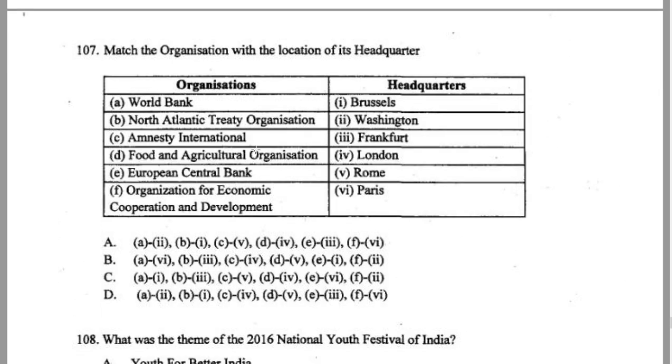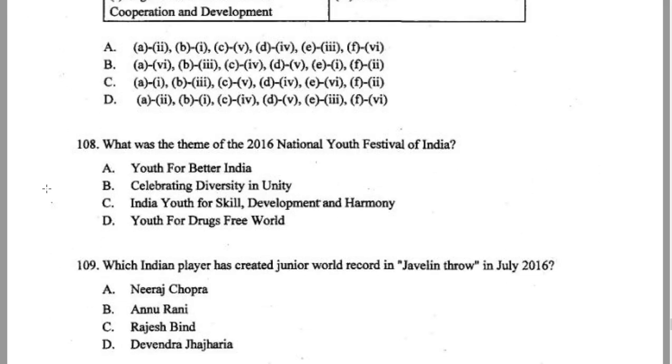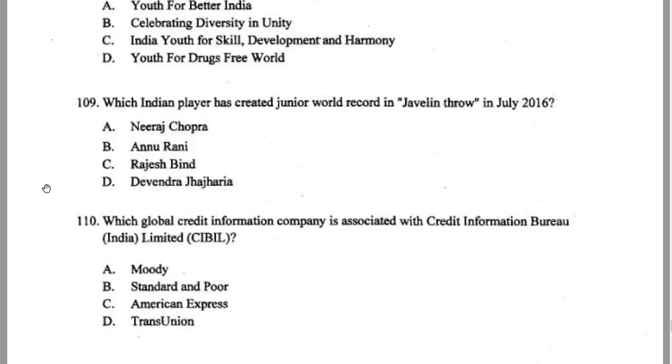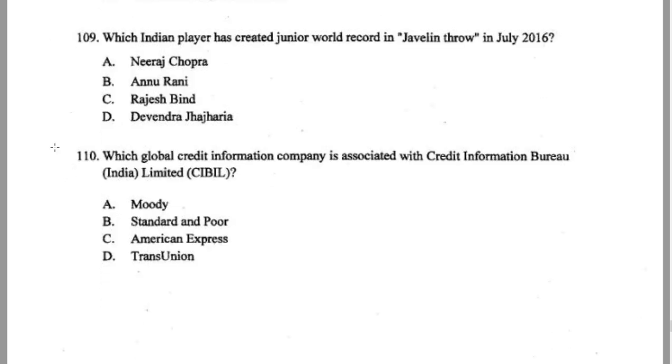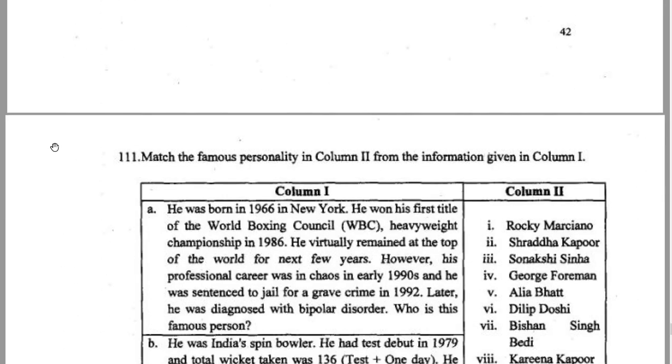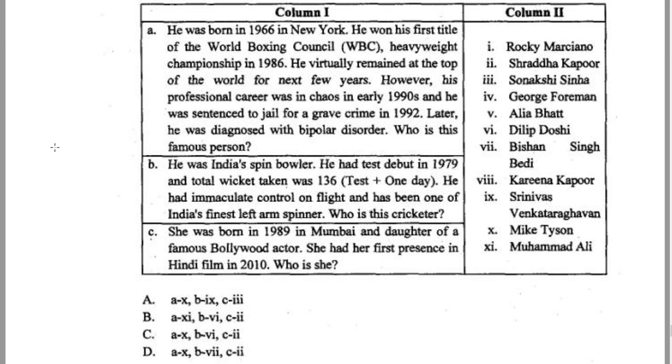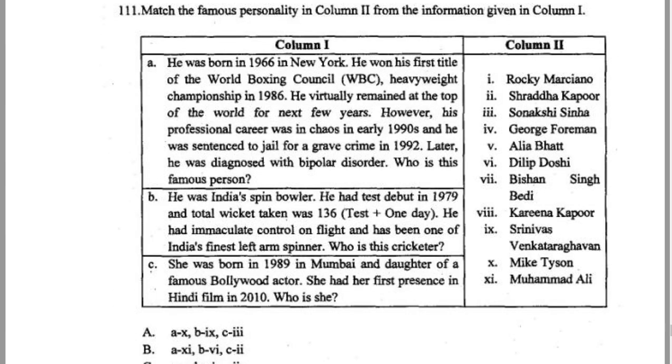Guys, again, 2016 World Trade Organization, all these organizations like World Bank and Amnesty and all that. Again, they're asking about the headquarters. Should be doing all these kind of things. What was the theme of 2016 National Youth Festival of India? Again, this is something can be answered. Which Indian player has created junior world record? Okay, so this guy was really famous. So again, something from the sports category should be able to answer. Sybil, you know it, you can go ahead with it. Else, just leave it.